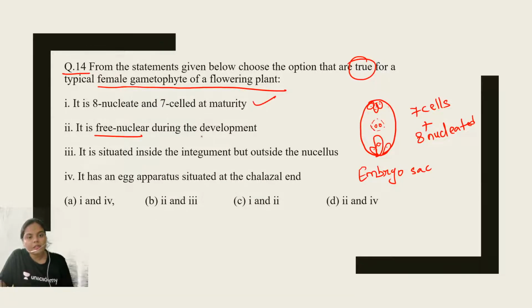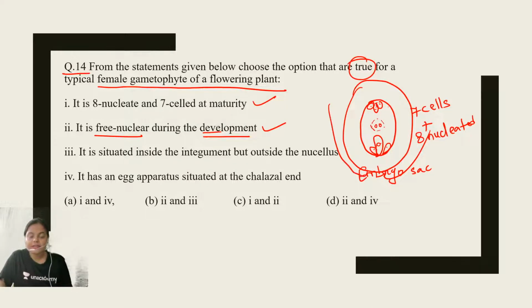Then, it is free nuclear during development. It is also correct because during the formation of female gametophyte, free nuclear division takes place first, then cytokinesis follows. So two options are correct. Now, it is situated inside the integument but outside the nucellus. This is not correct, because surrounding the embryo sac is the nucellus and then the integument is present. And the egg apparatus is situated at the chalazal end. Absolutely wrong, because the egg apparatus is present at the micropylar end. So the correct options for question number 14 are 1 and 2. So option number C is the right answer.